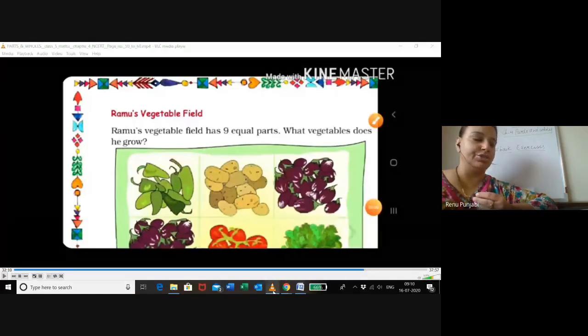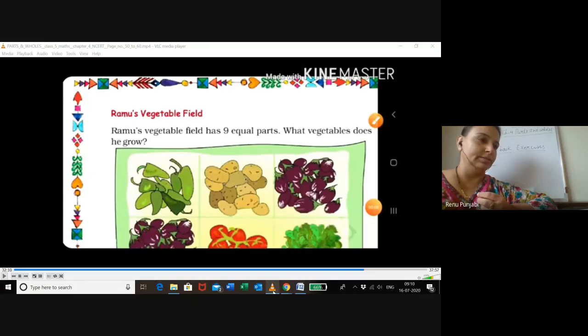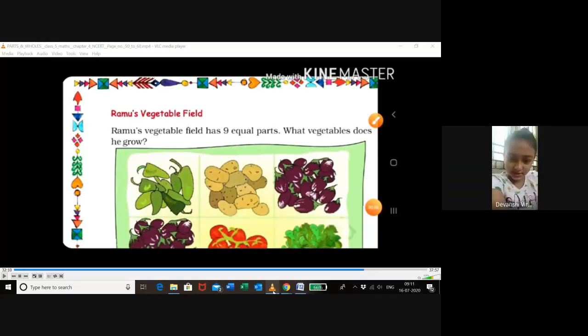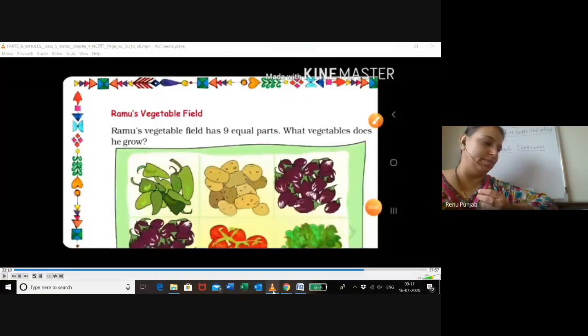My next question is from letter D. Is the child available with letter D? Yes, ma'am. Devanshi. Devanshi, tell me what part of the field is used to grow spinach? Which part is used for brinjals? So we are going to write two fractions here. One for spinach.